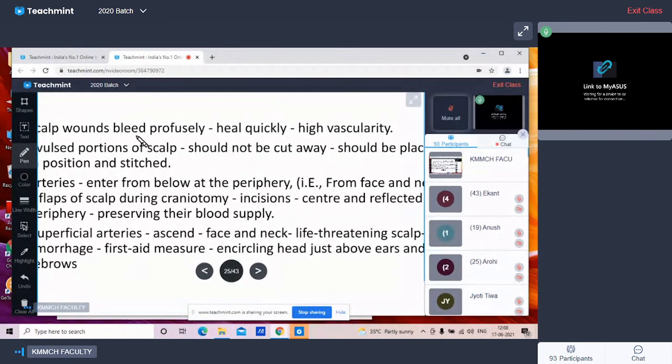So this is another again clinical part. So why is this so? Because we have seen that the vessels are entering from the periphery. So जो भी vessel का stem जो है that will lie at the periphery. So this type of reflecting scalp flap will keep the blood supply of the stem intact. यानी जो भी blood vessel का stem है उसका blood supply यानी उसका flow intact करेगा. जो भी इंसिजन के वक्त जो भी ब्रांचेस ब्रेक होएगी दैट विल नॉट हैम्पर द मेन ब्लड स्ट्रीम.